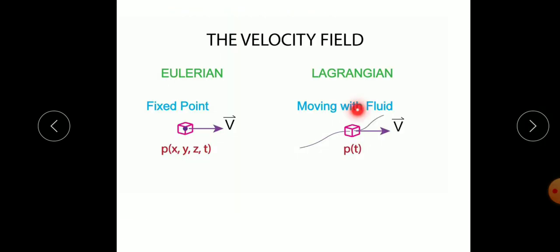Here we have shown a fluid particle we have selected, and it is flowing. For this single fluid particle, its velocity and acceleration at the initial condition and after some time are recorded. In that case the observer is moving along with the fluid along its path, and in a given time you have to record the change in its properties. That is called the Lagrangian method.